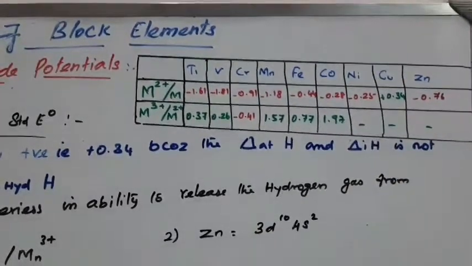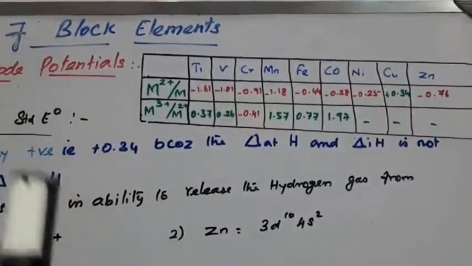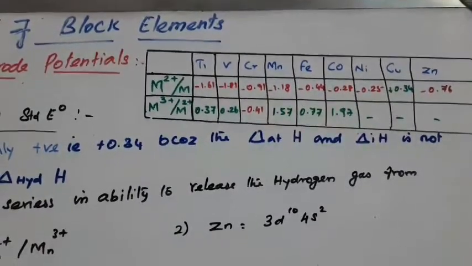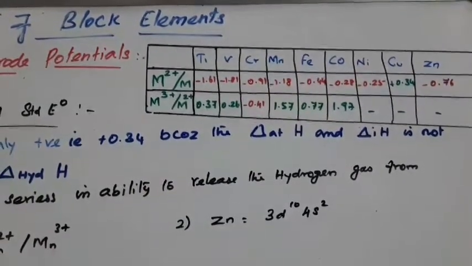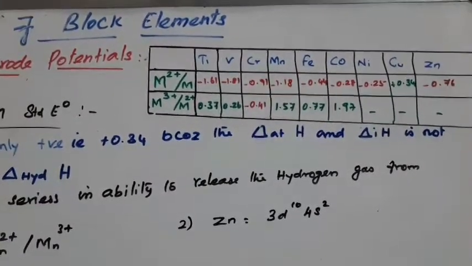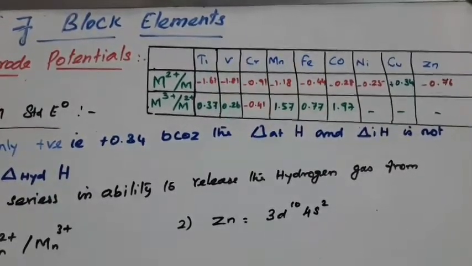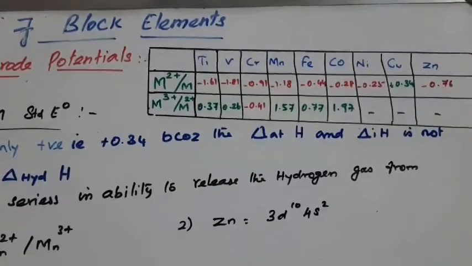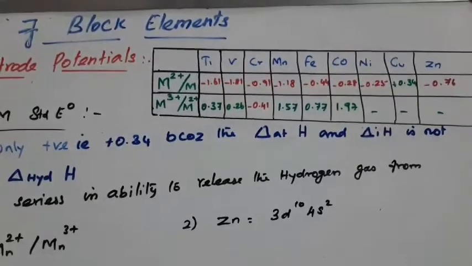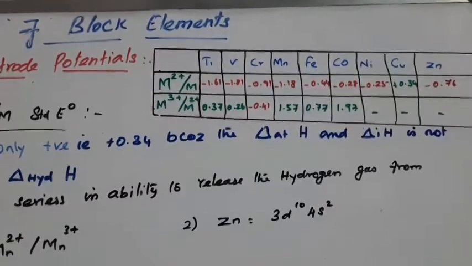In the electrode potential series, there are metals above and metals below hydrogen. Because of the hydrogen H2 gas, the metals above are more positive and do not release hydrogen gas from dilute HCl acids. The metals present below in the series easily liberate hydrogen gas from HCl and dilute acids. All this we studied in the electrode potential series.